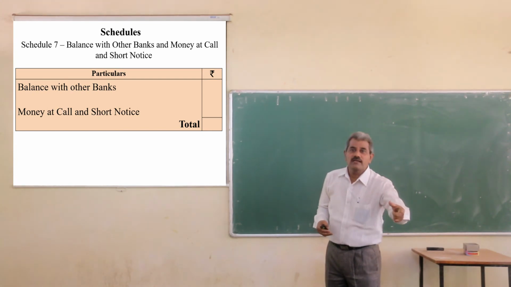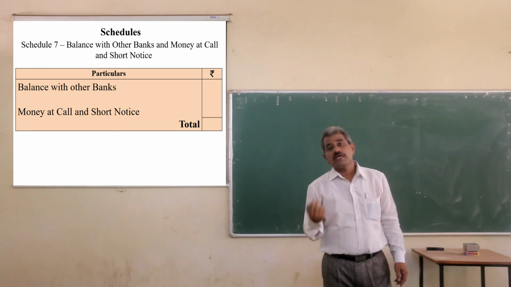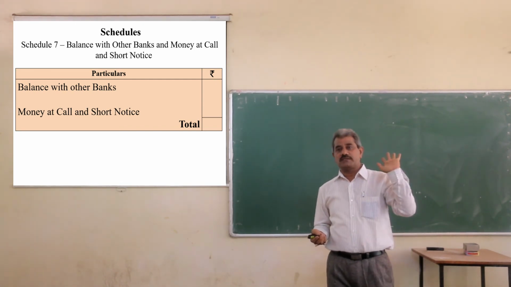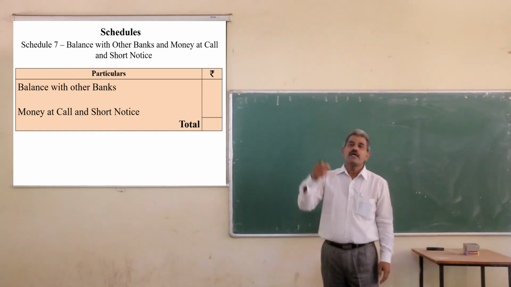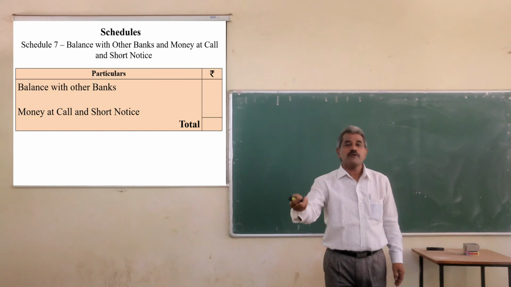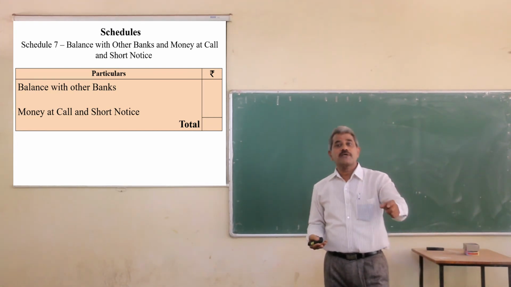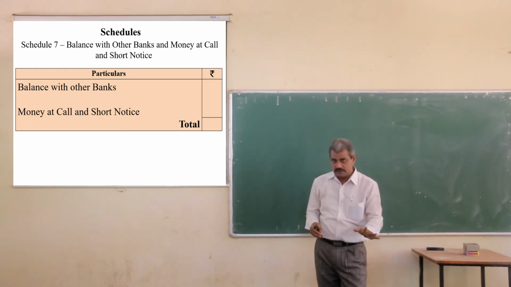Only on call, that is called money at call. And short notice means when the bank gives 7 days notice, a week's notice, to the person who has taken the loan, then such person has to repay this amount within a week. That is short notice.